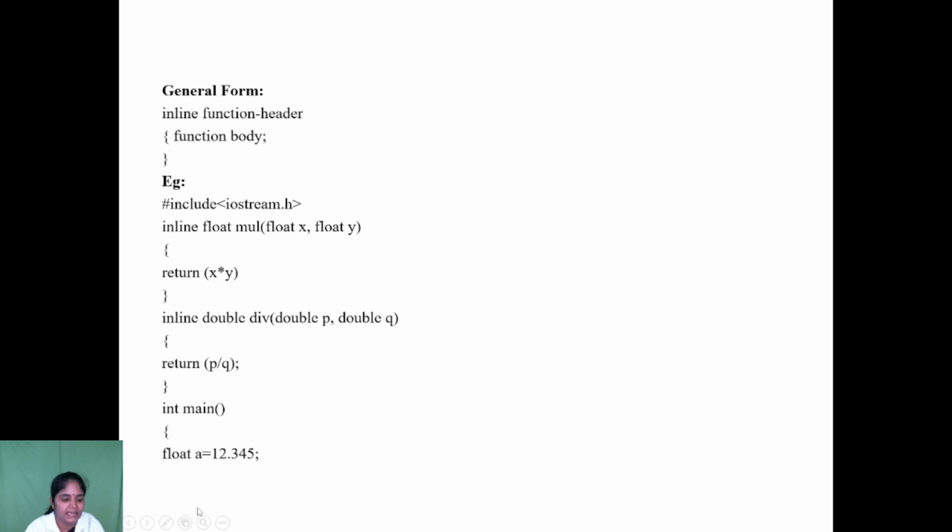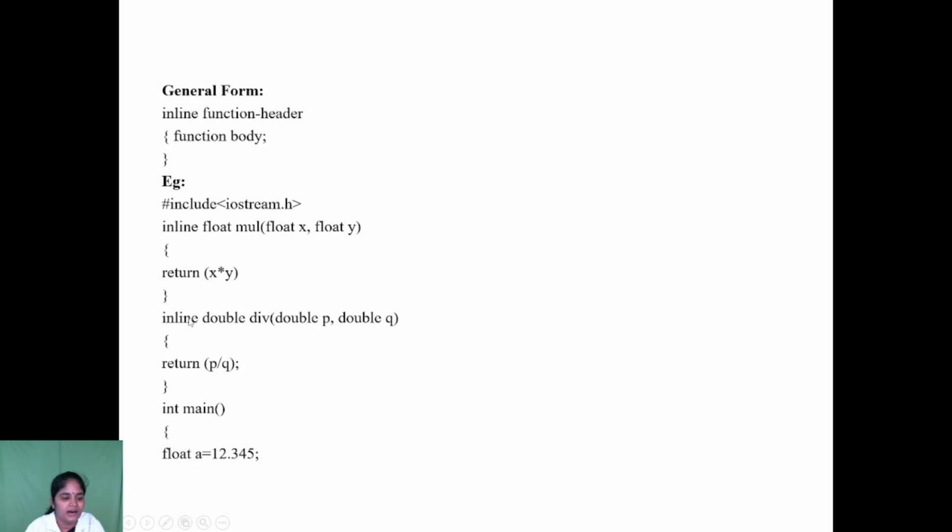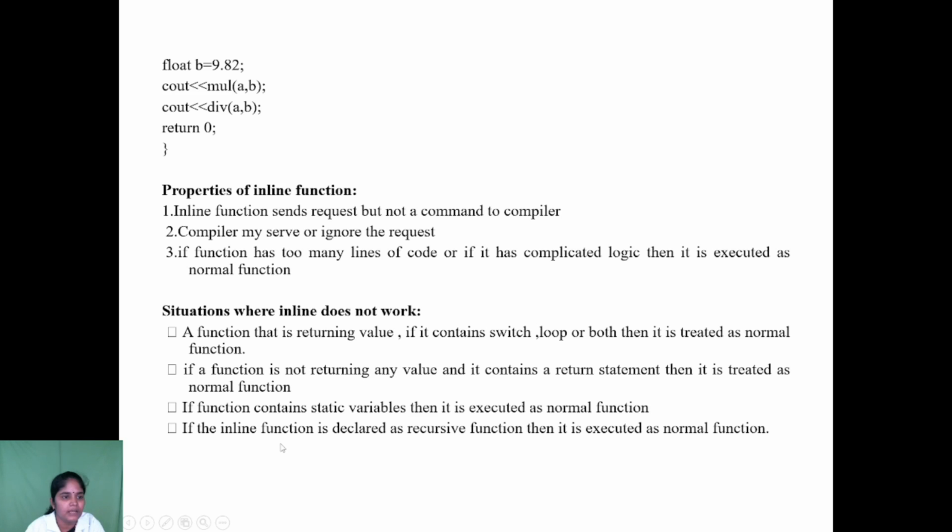p is allocated 12.345, and q is 9.82. Again, we are calling the second member function, the inline function, that is the div. Here the division operation is performed, returning 12.345 divided by 9.82. Likewise, we produce the result.